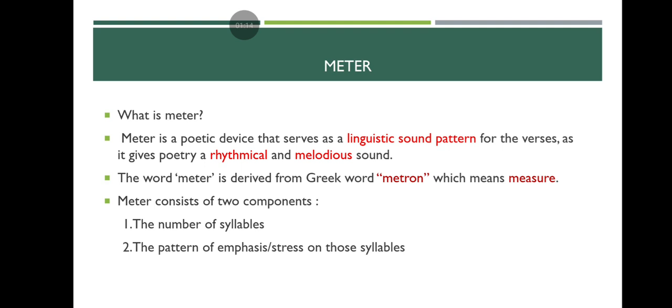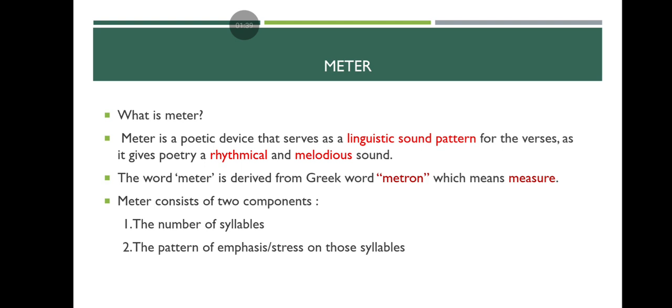Suppose you tell the same thing in a different way. For example, I wandered lonely as a cloud. When you are telling like this, there is a singing quality. You can see singing there. There is a kind of rhythm and melody in it. So this quality comes to a poem by meter.